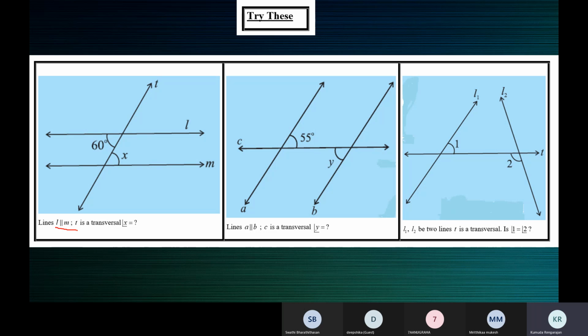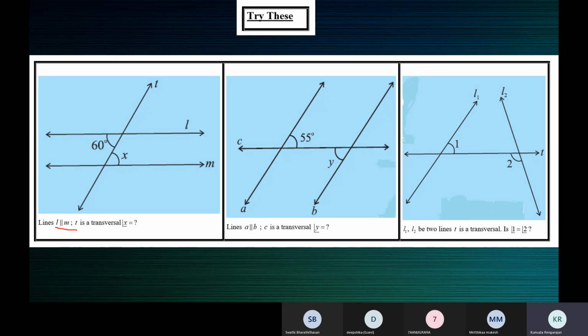Then what is the measure of angle X? 60-degree, ma'am. Why? Ma'am, since they have given parallel and the transversal T is cutting it, the alternate interior angle is given, so X will also be 60-degree. Yes, because when lines are parallel, alternate interior angles are equal.